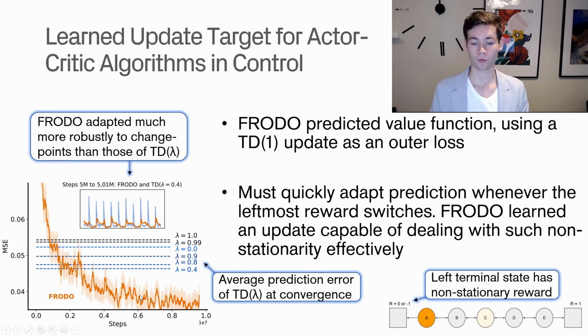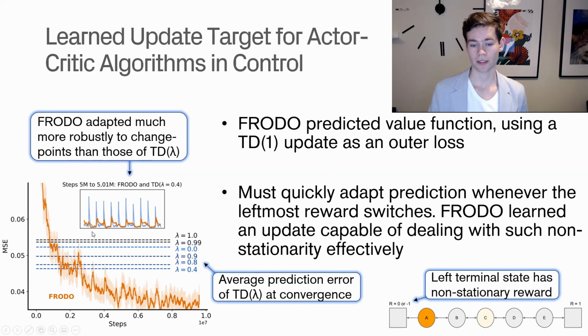And we can see that in the performance graph that we have here to the left. So we have a comparison between TD1s with different lambdas, and then we have a comparison to Frodo. And you can see that the mean squared error for this task is significantly better for Frodo than for the other ones, even for the best one they were able to find, where we're just using a simple TD1 update scheme.